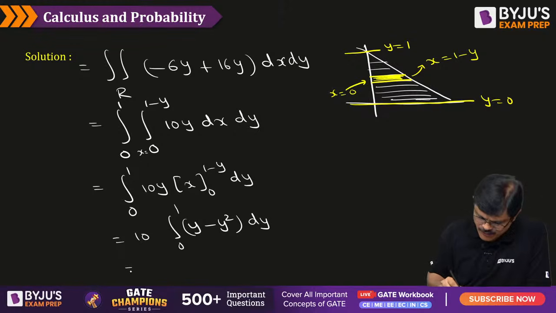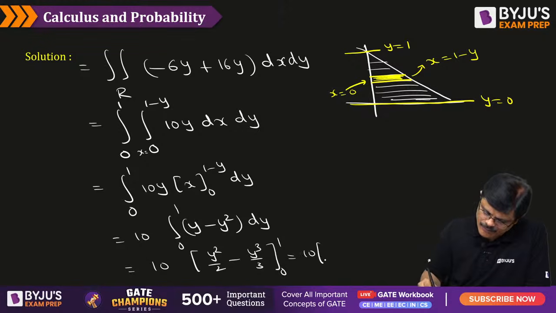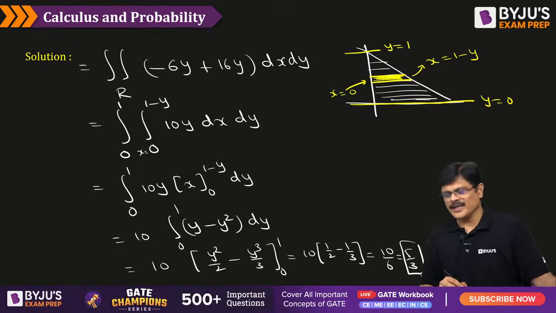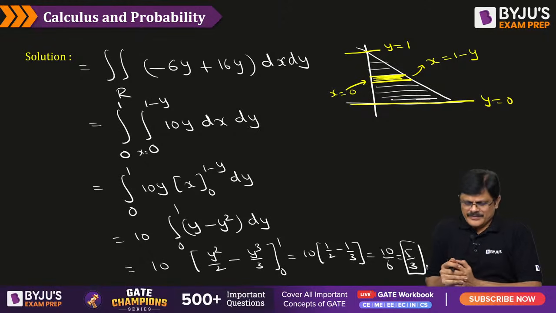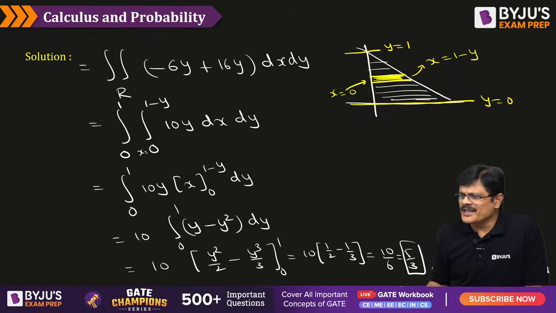Now you integrate with respect to y, my dear friends. What is it? Y square by 2 minus y cube by 3, 0 to 1. Now 10 into 1 by 2 minus 1 by 3. So that is 3 minus 2, 1, that is 1 by 6. That is 10 by 6, that is 5 by 3 is the answer for this problem, sir. Straightforward question. No twist, nothing, simple problem. Just application of Green's theorem in a plane, nothing more than that.